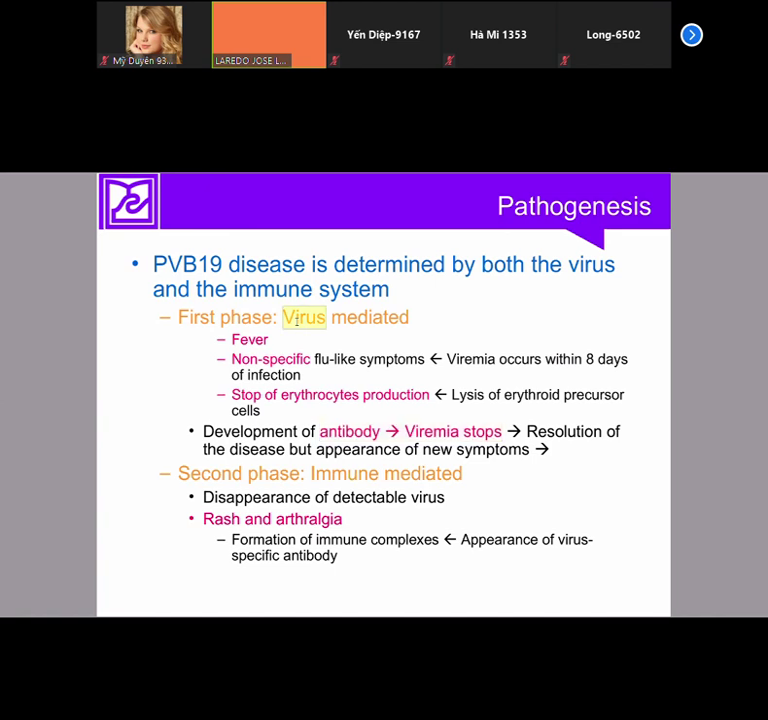However, later, damage also depends on the immune system, mostly on antibodies. So when the virus disappears, the rash may appear in the skin or joint pain, arthralgia. So rash and arthralgia depend on the immune system, mostly on antibodies. So this is the picture of the disease, the pathogenesis of parvovirus B19 infections.